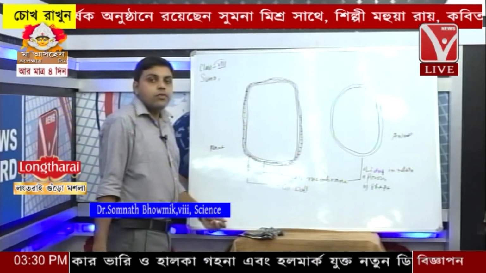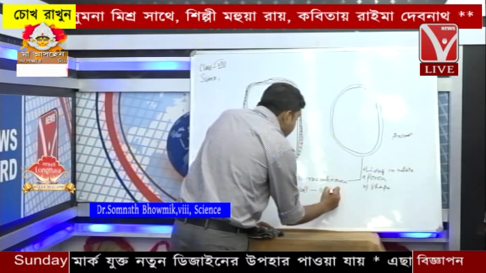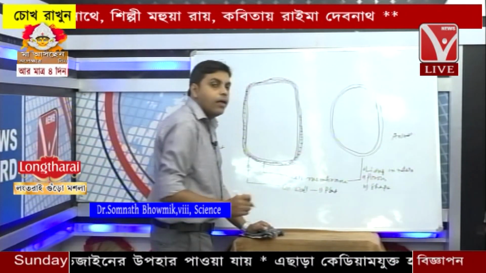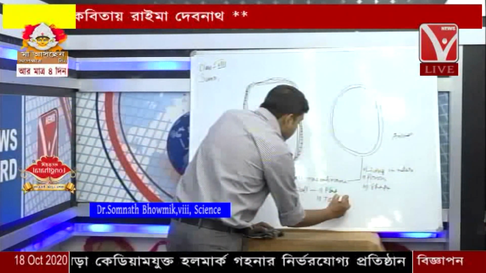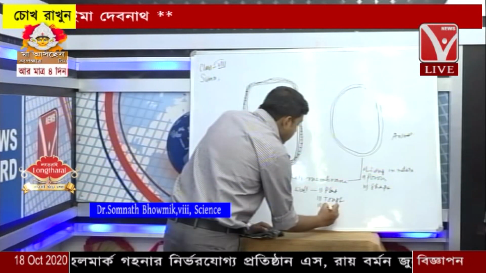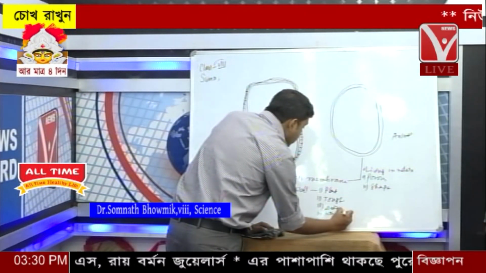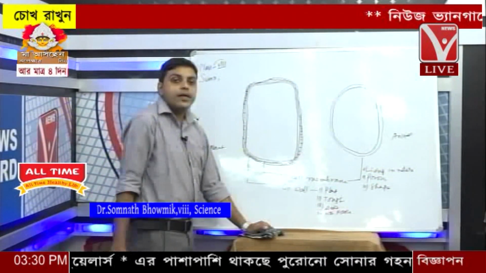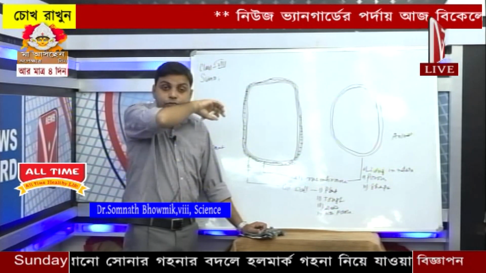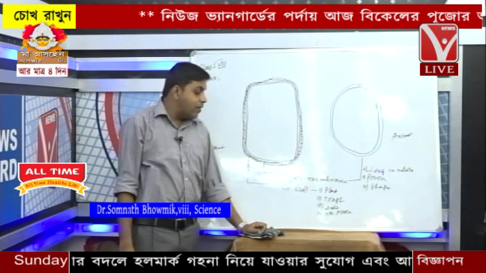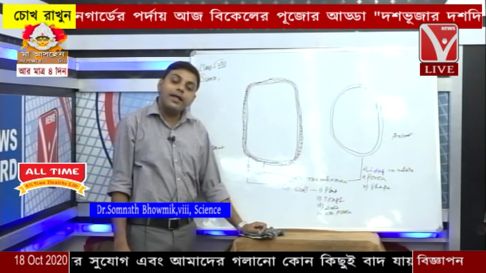cell wall. So what is the feature of the cell wall? The cell wall is exclusive to the plant cell. It is tough, dead, non-porous. So the cell wall, which is present outside the cell membrane, is tough, dead and non-porous in nature, and it is exclusively found in plant cells only.